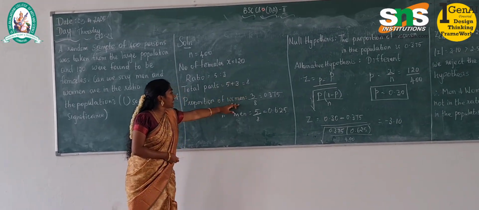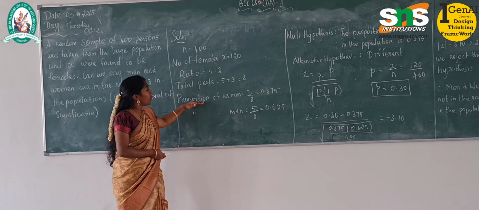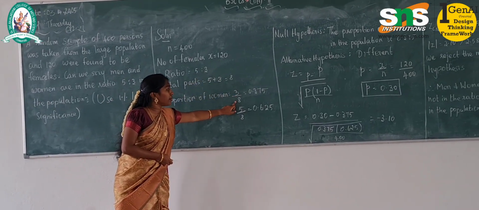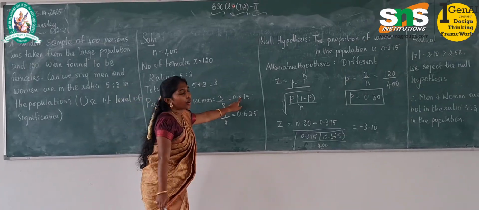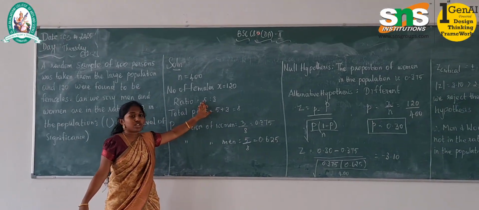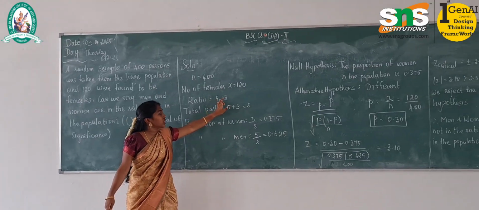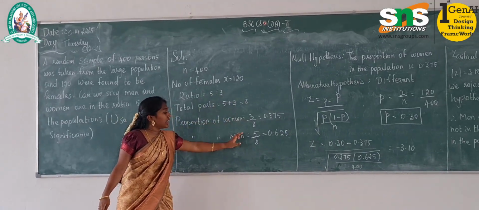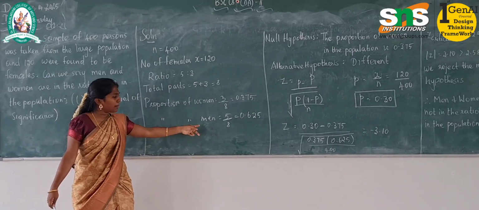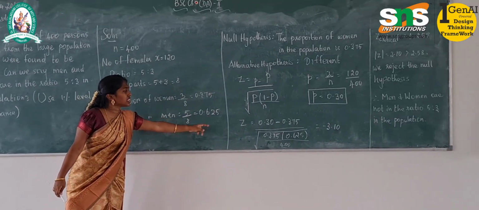So we are going to find the proportion of women. The proportion of women will be 3 out of 8, that is 3 by 8, so the answer will be 0.375. Then the proportion for men: the ratio of men is 5 and the total part is 8. By dividing these two values, the proportion for men will be 0.625.